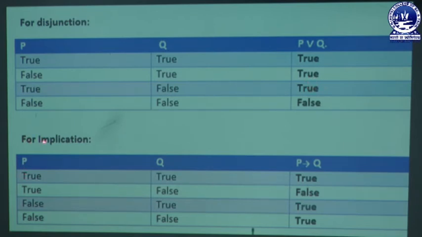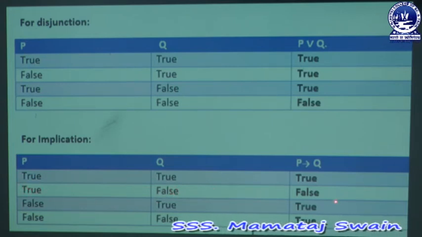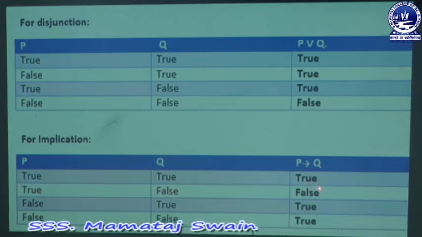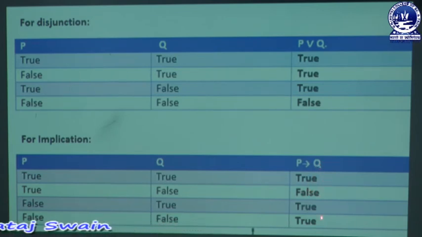Now look at the implication truth table. In the implication truth table, look at the output column. Here P implies Q. In P implies Q, the second output is false. Now look at the input for this output: the P value is true and the Q value is false. Which means when the P value is true and the Q value is false, then the implication output is false. Otherwise it gives us the true value.